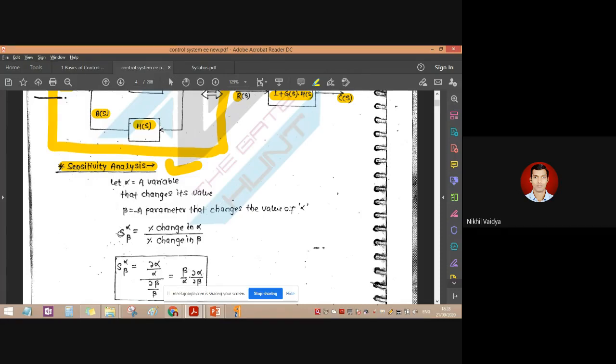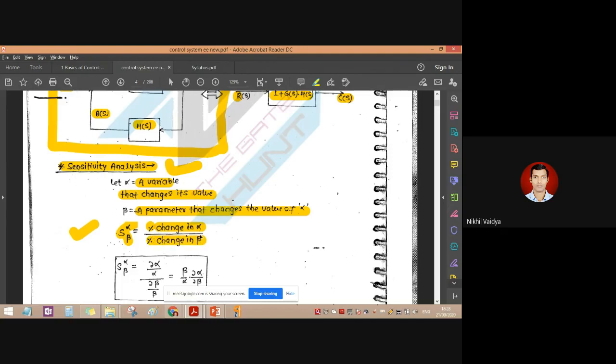Now it depends upon this formula. So yes alpha, yes beta. What is alpha here? A variable that changes its value. And what is beta? A parameter that changes the value of alpha. So sensitivity of alpha with respect to beta. What is the formula for sensitivity? Sensitivity will be the percentage change in alpha upon the percentage change in beta.